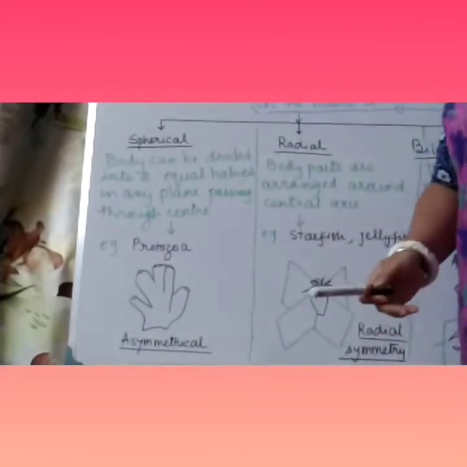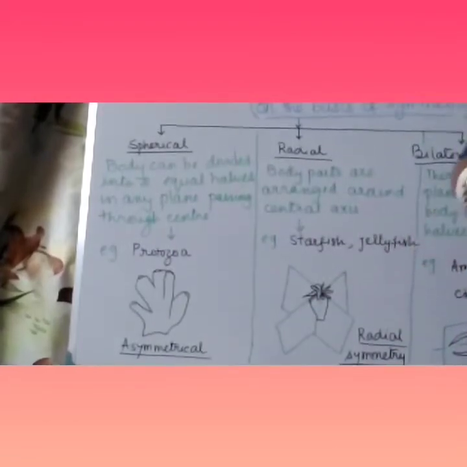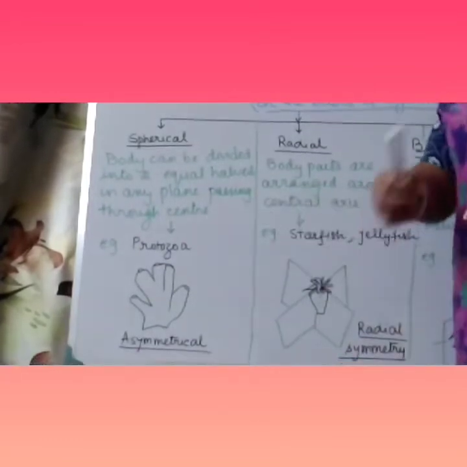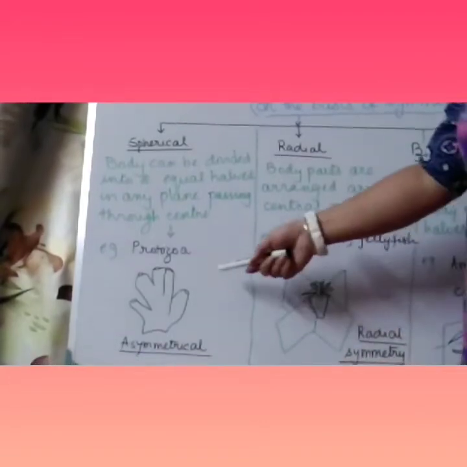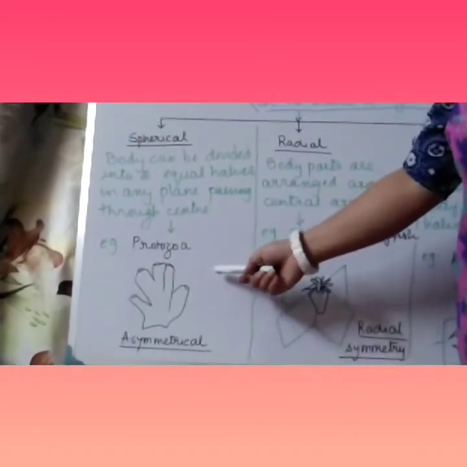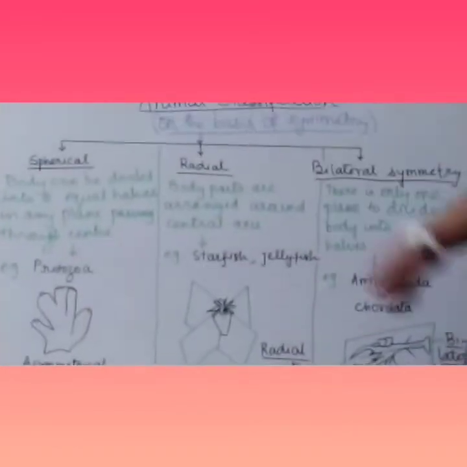Spherical symmetry: the body is like a sphere, and the body can be divided into two equal halves by any plane passing through the center. That type of organisms are all the protozoans and Porifera. Next is radial symmetry.